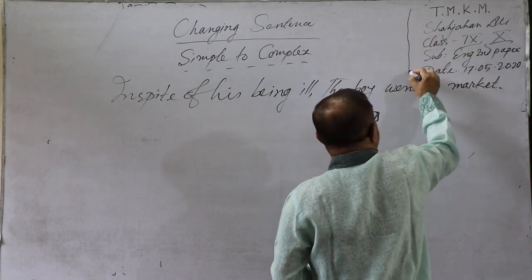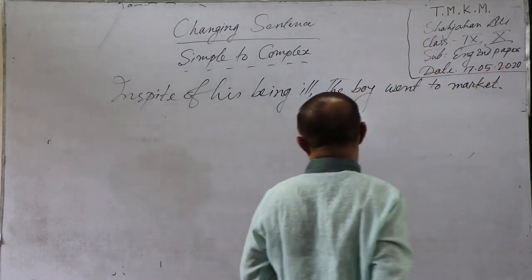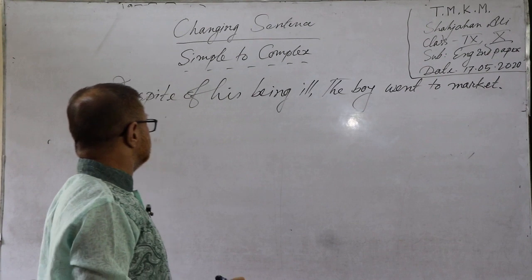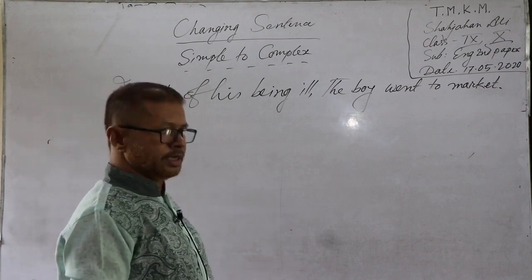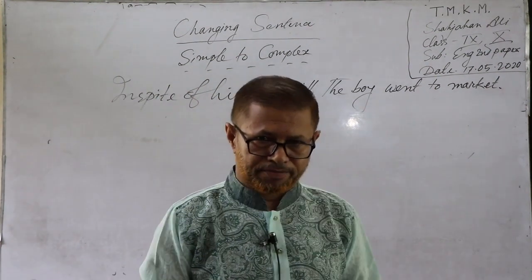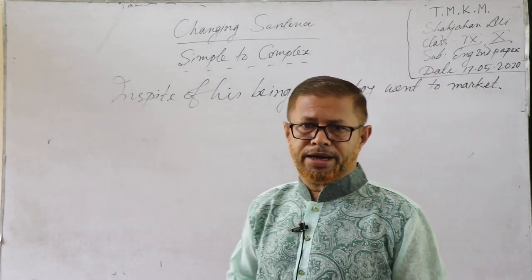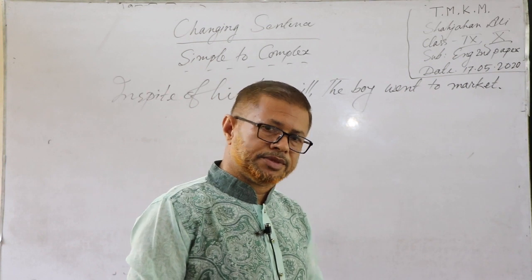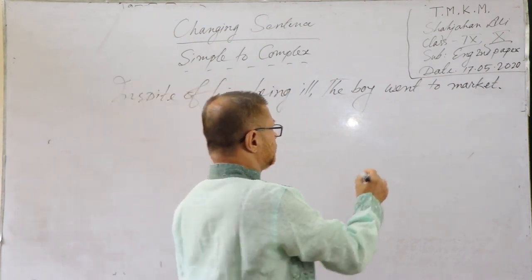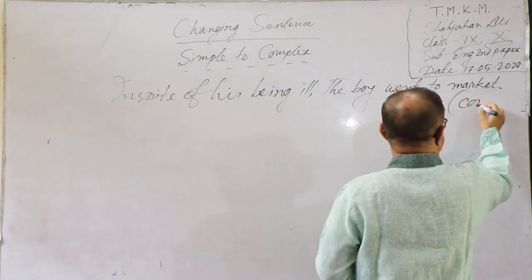This is an example of simple sentence, and this is an in spite of connecting sentence. In spite of his being ill, the boy went to market. This is one type of simple sentence, and you have to make it complex.